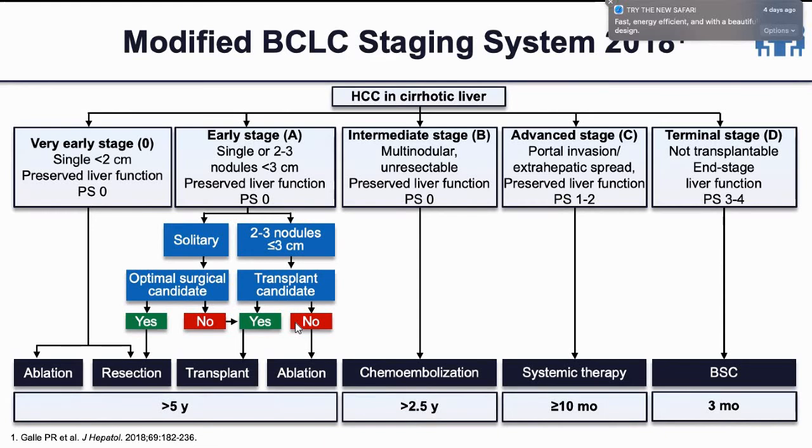If the patient is not a candidate for TARE for whatsoever reason, then obviously I will give systemic treatment. If the patient is a candidate for a localized therapy, then yes, we'll go with that. Otherwise, we have to switch to systemic therapy. This patient had vascular invasion and portal vein invasion, that is advanced stage, BCLC stage C.